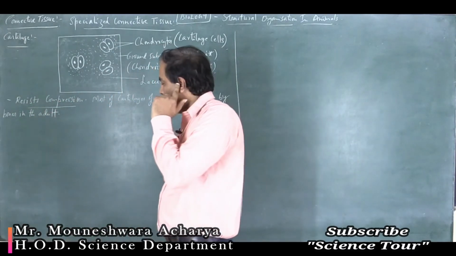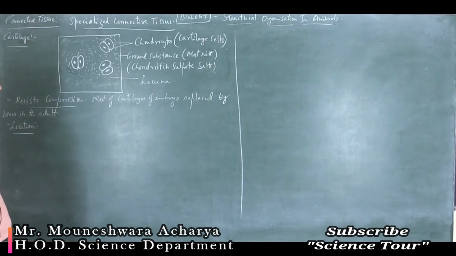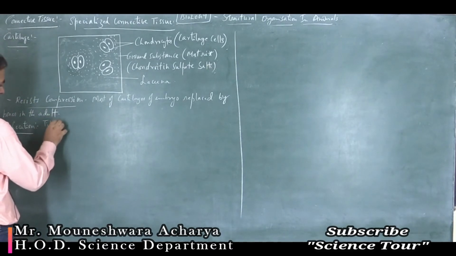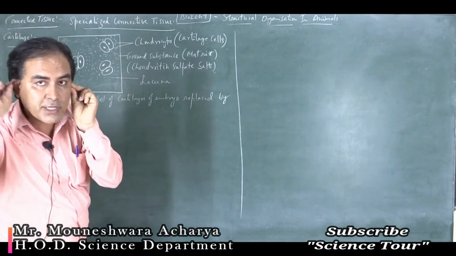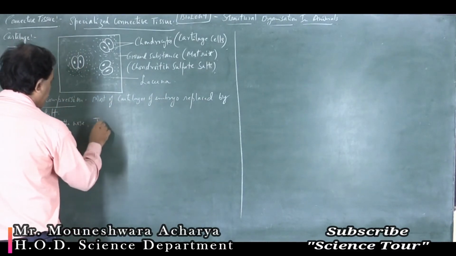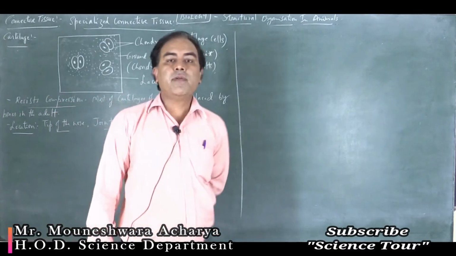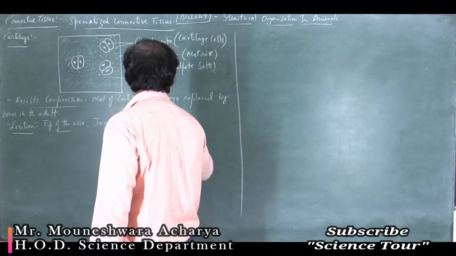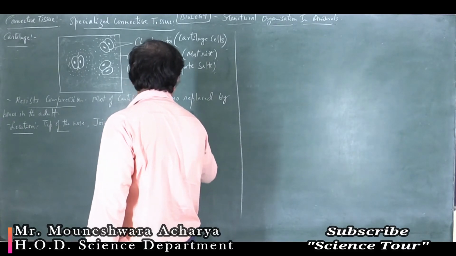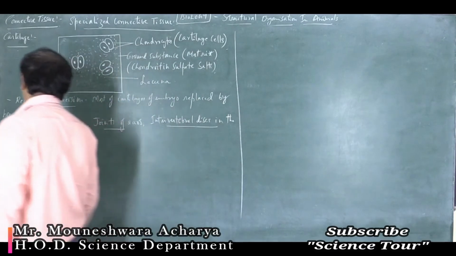So where do you find, what is the location of this cartilage? Cartilage you can find at the tip of the nose, at the joints of ears, also in the vertebral column, in between the intervertebral discs in the vertebral column.